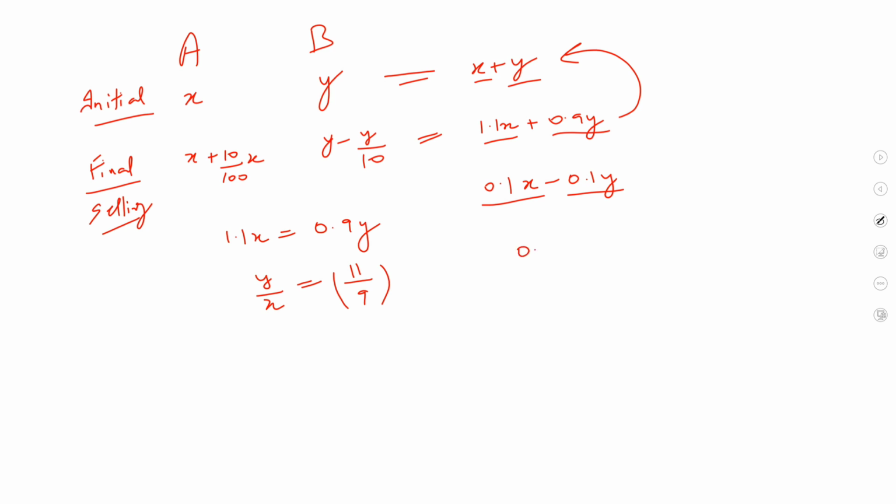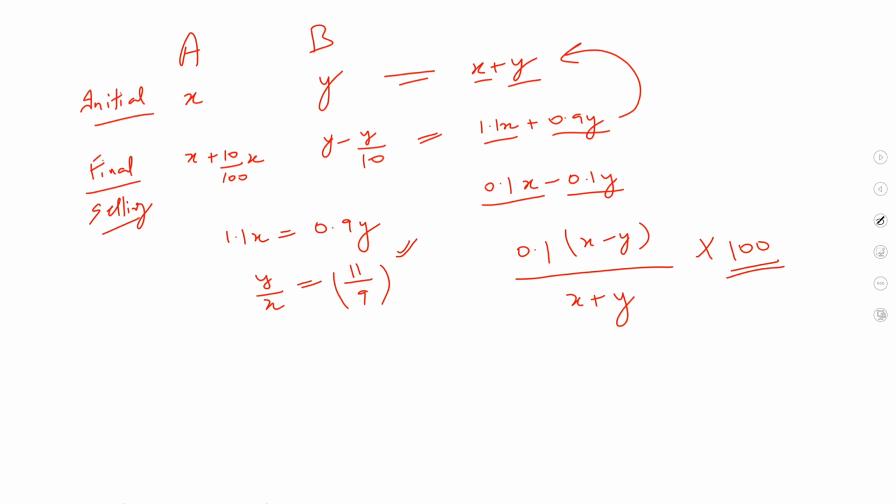Okay. I would take 0.1 common and x minus y would be in the numerator. Yes. In the denominator, what would be the case? Denominator, it would be x plus y. Yes. In the denominator, it would be x plus y, right? And finally, what I have to do? I have to multiply it by 100. Okay. I hope you got it.